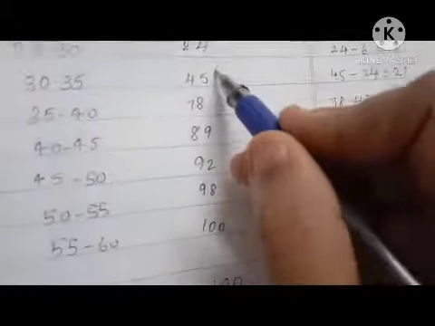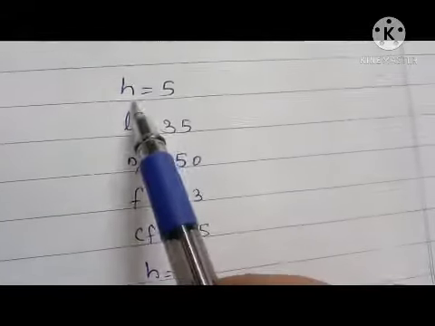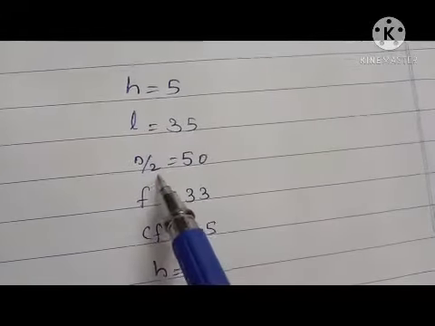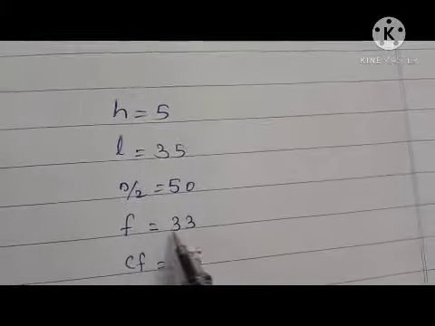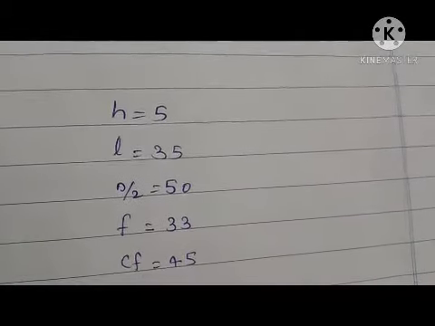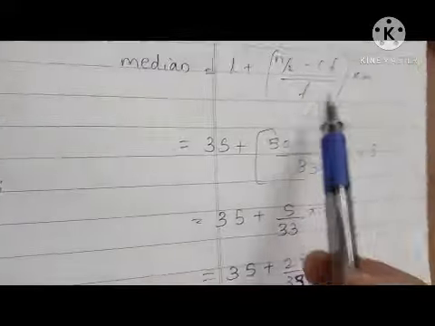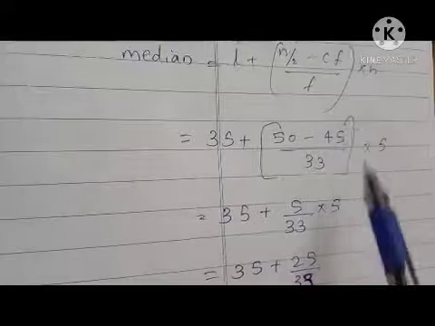Then the cumulative frequency of the preceding class, this is cf. Values: h is 5, L is 35, N by 2 is 50, f is 33, cf is 45. Then these values we can substitute in the equation for finding the median.